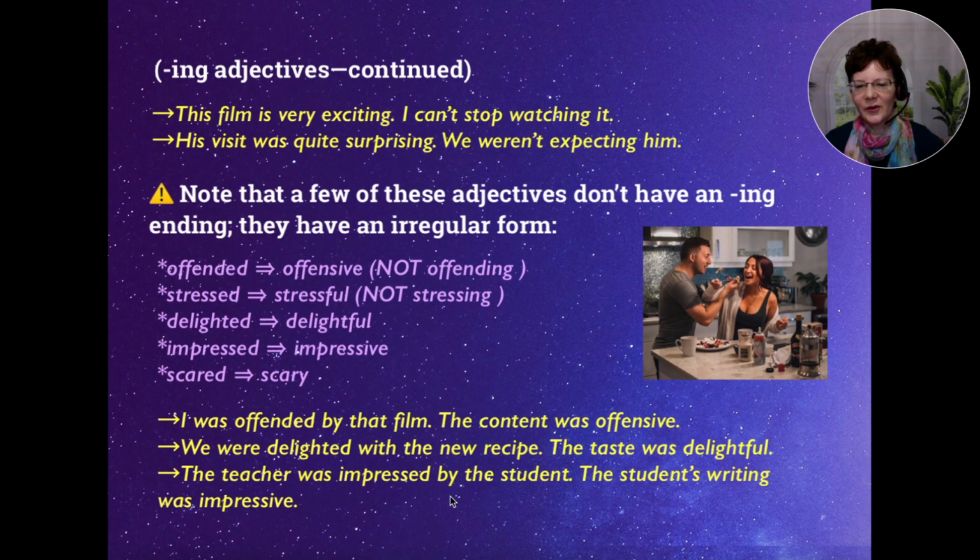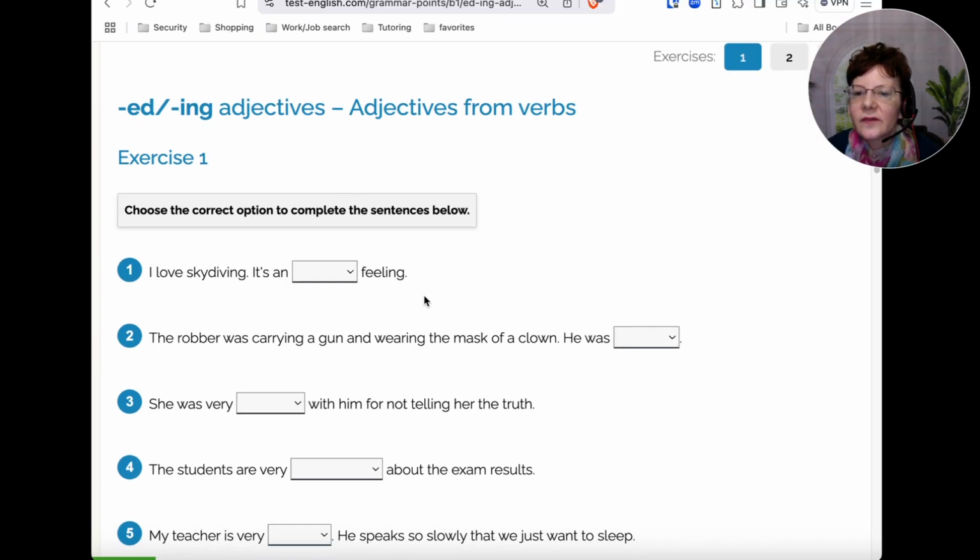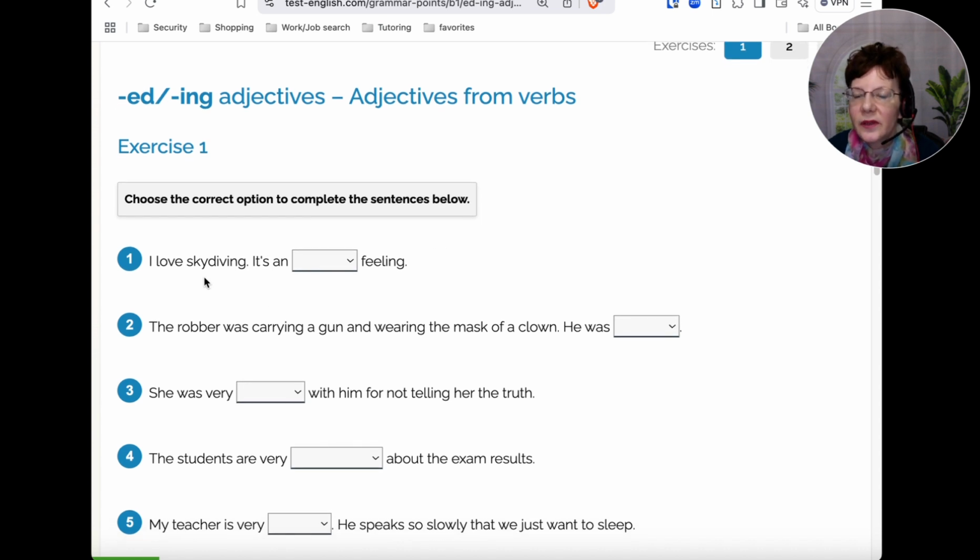Okay, well, let's go on to a few sample exercises and see what we know so far. Okay, so for the first one, we'll choose the correct option from the drop-down menu. So we have, I love skydiving. It's an amazing or amazed feeling. Okay, so we're talking about skydiving.